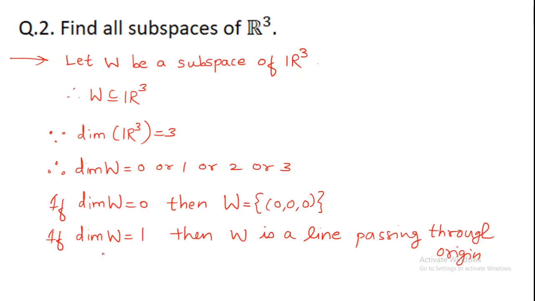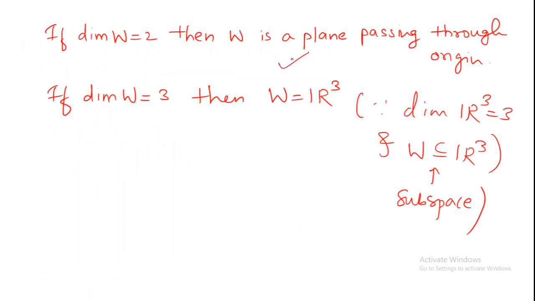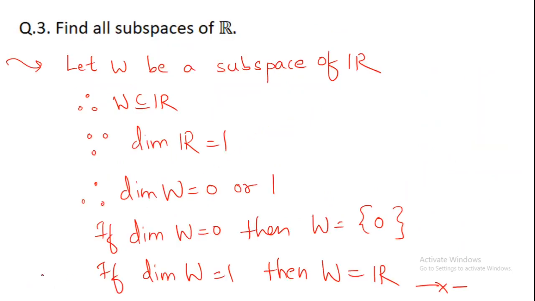Whenever you say a subspace of R3, either it should be singleton 0, a line passing through origin, a plane passing through origin, or R3 itself. And whenever we say subspaces of R, then it should be either singleton 0 or R itself.